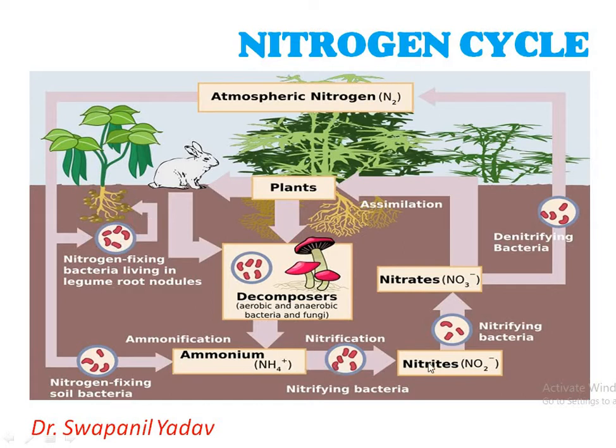Ammonium is converted into nitrite, then nitrate, then assimilated into plants. After decomposition, it again changes into ammonium ion. Animals take nitrogen from plants. Nitrate again goes back in the form of nitrogen. So this is the complete nitrogen cycle.